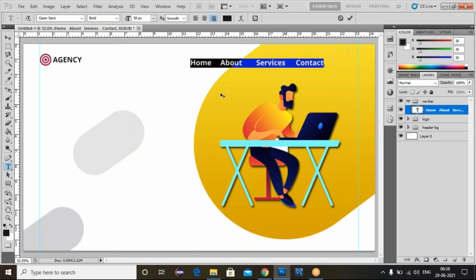Now you can use this move tool. We can adjust here. So double click on this one, it will be selected. Double click on the text layer, text will be selected. Make it regular. Reduce the size here. Reduce the size. Now we can reduce this gap. We can maintain the gap equally.